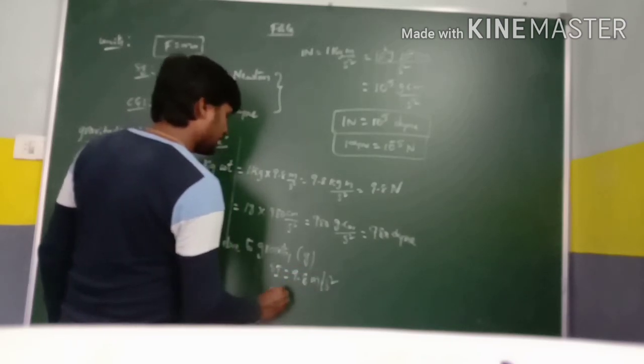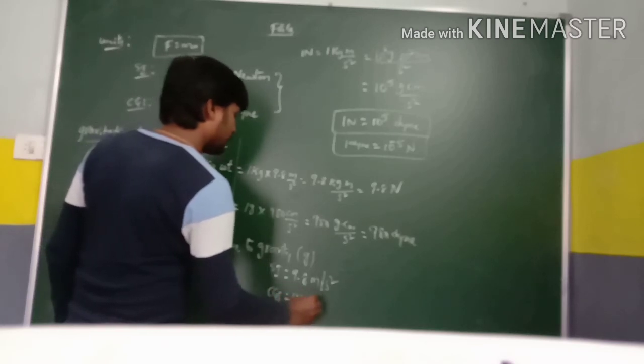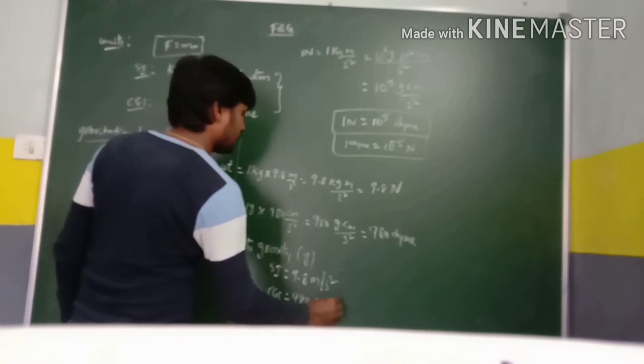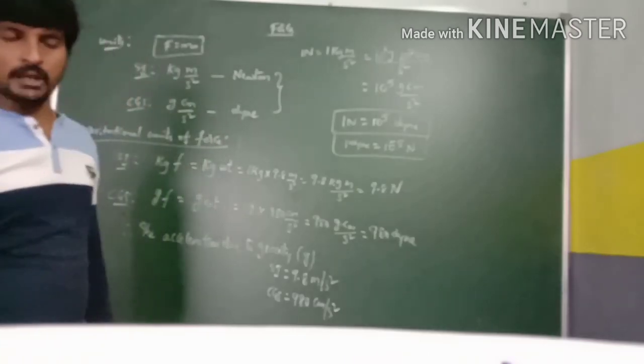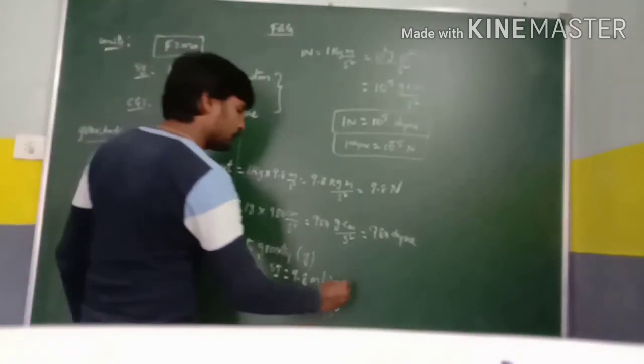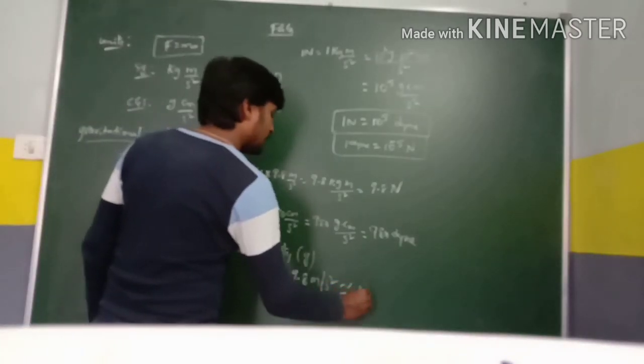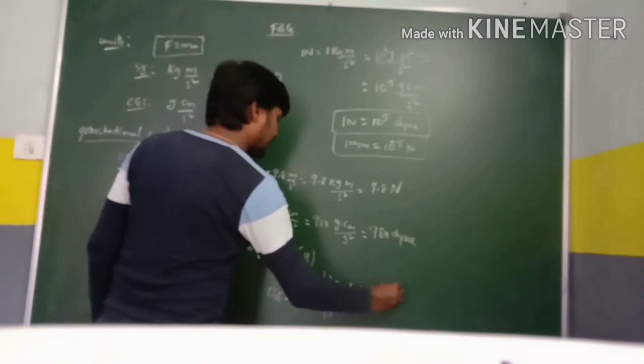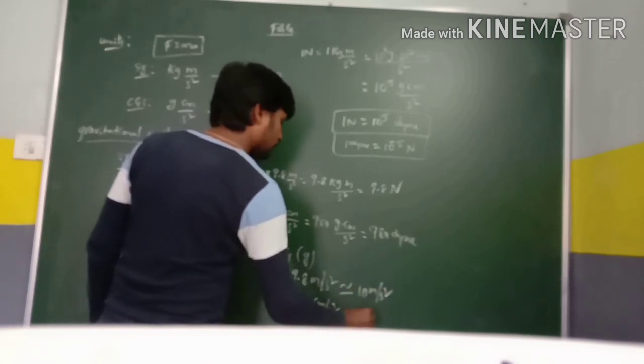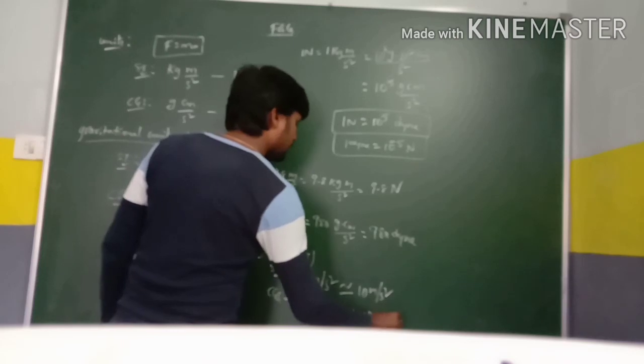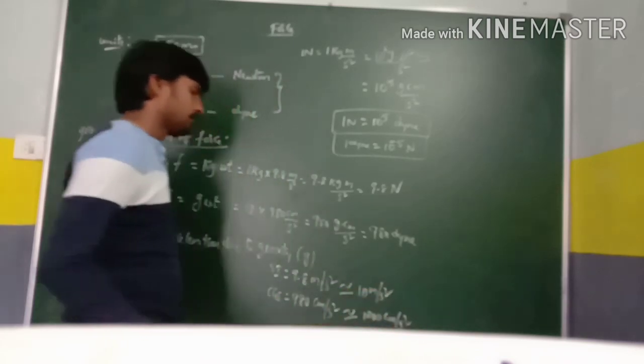In the CGS system it is 980 centimeter per second square. In doing problems, these values are rounded off, so 9.8 becomes 10 meter per second square, and 980 becomes 1000 centimeter per second square.